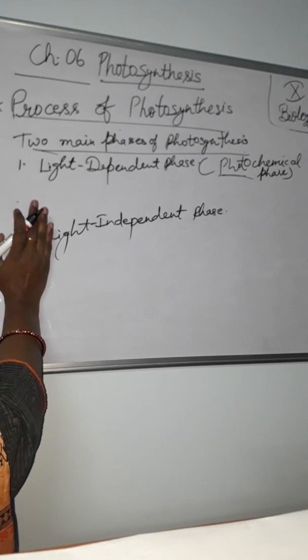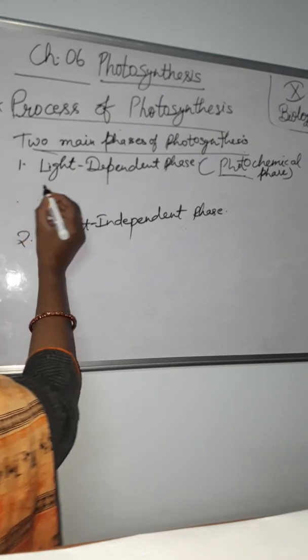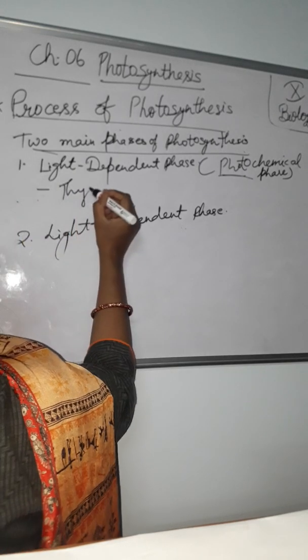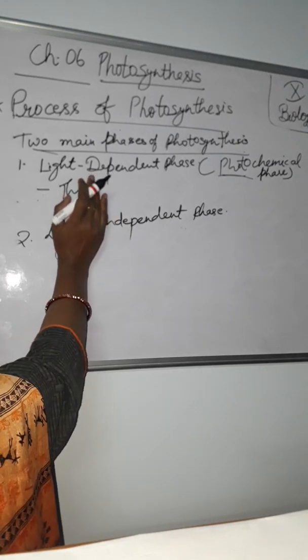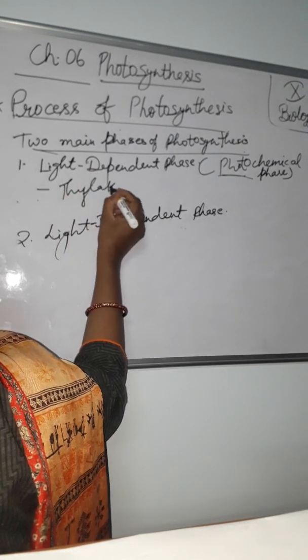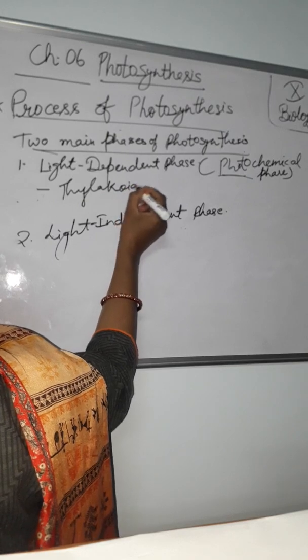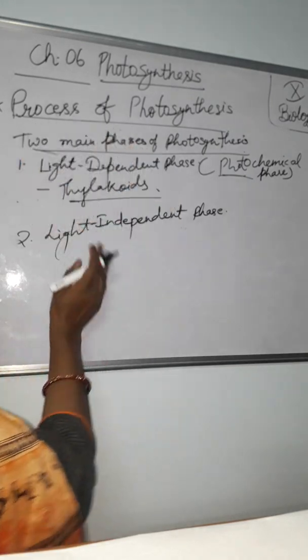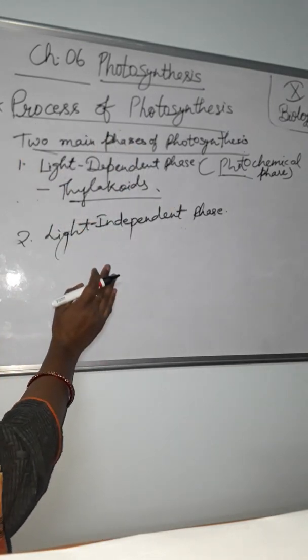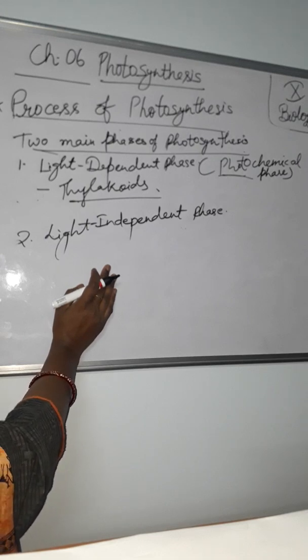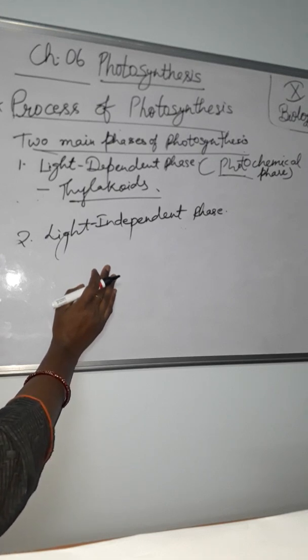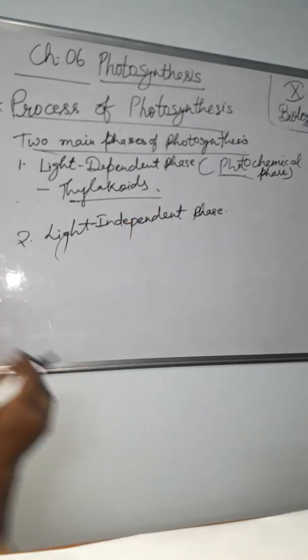Where does the light reaction take place? It is in the thylakoid. It is a 1 mark question in the board examination: where does the light dependent reaction take place? In the thylakoid containing chlorophyll of the chloroplast. The light reaction of the photochemical phase occurs in 2 main steps.